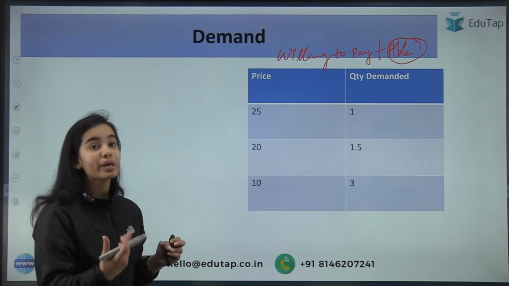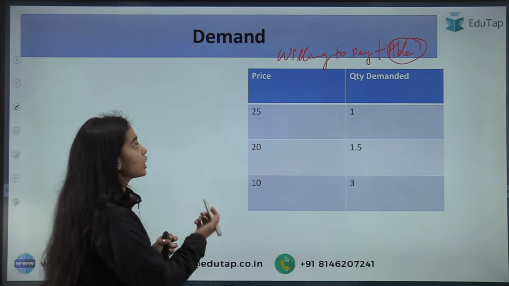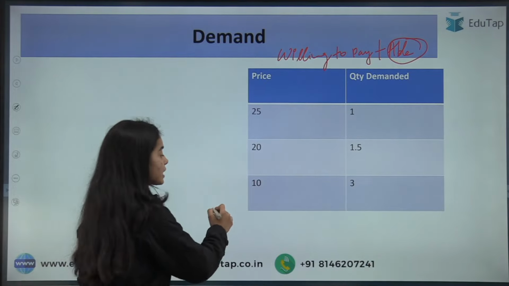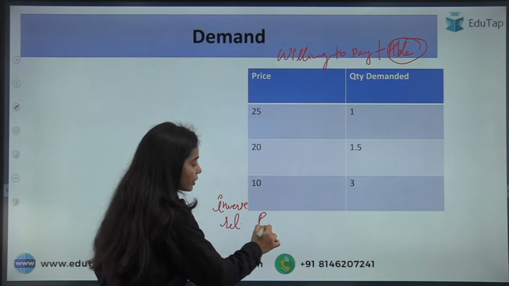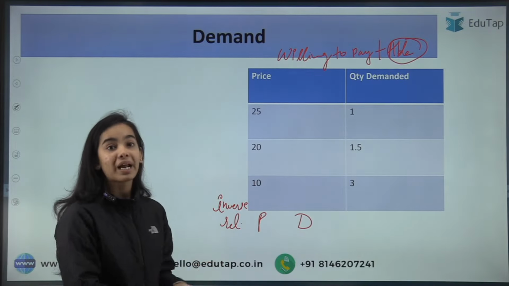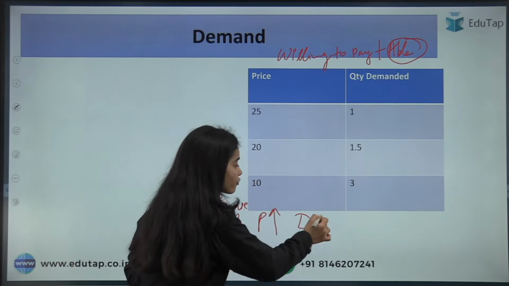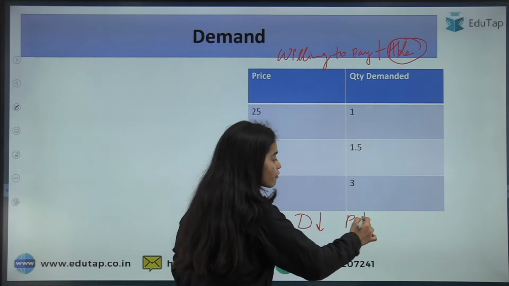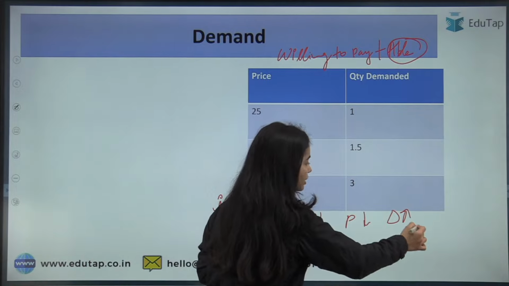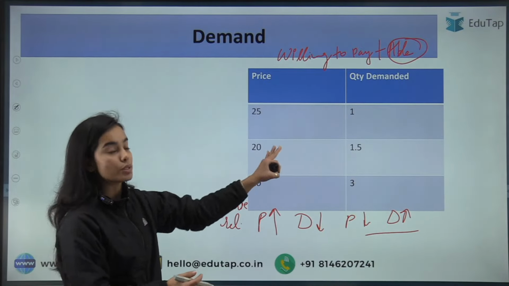Now we need to understand the law of demand. See, the law of demand states that there is an inverse relationship between the price and the demand. When the prices are rising, there is a fall in the demand. So that is the inverse relationship. And when the prices are falling, there is a rise in the demand. That the table shows us.